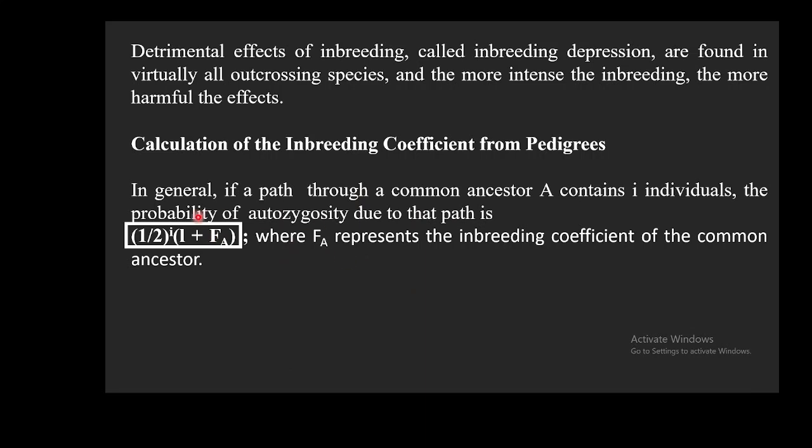In general, if a path through a common ancestor A contains I individuals, the probability of autozygosity due to that path is going to be equal to (1/2)^i (1 + FA). Here I is the number of individuals in the path through the common ancestor A. We can do some numericals with this so that we can actually understand how to calculate this.